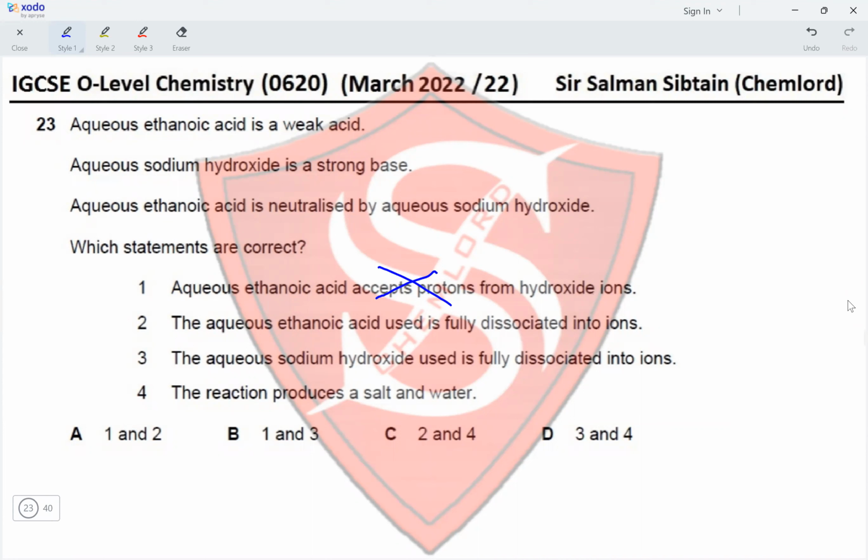Next, the aqueous ethanoic acid used is fully dissociated into ions. No, it is a weak acid. Weak acids are partially dissociated into their ions. Next, the aqueous sodium hydroxide used is fully dissociated into its ions. Yes, it is a strong base, so it will be completely dissociated. And the reaction produces salt and water. Since it is a reaction between an acid and a base, the products would be a salt and water. Therefore, statements 3 and 4 being correct makes D the correct option for this question.